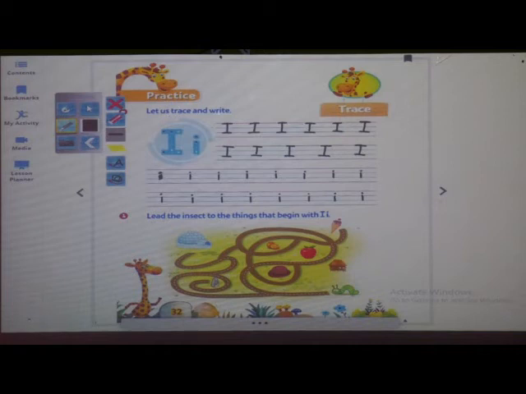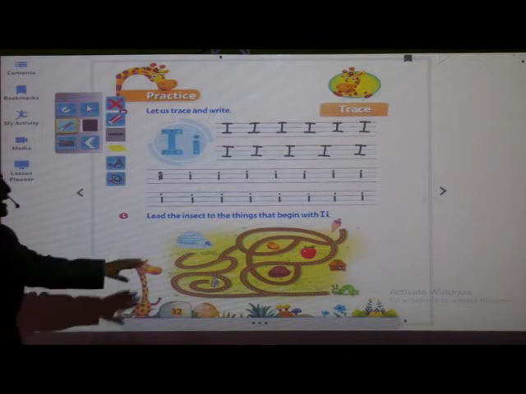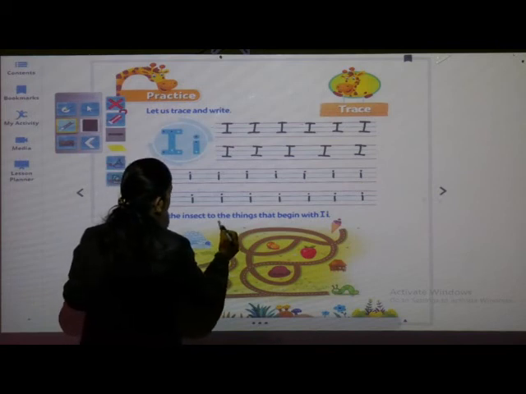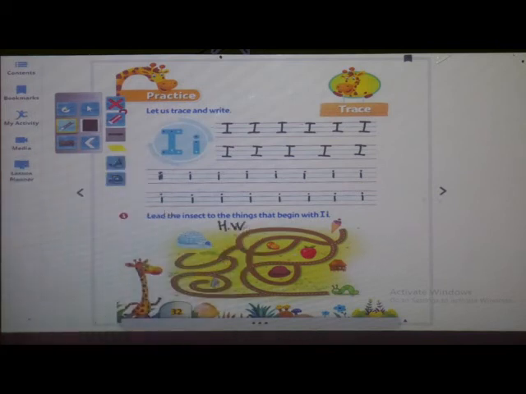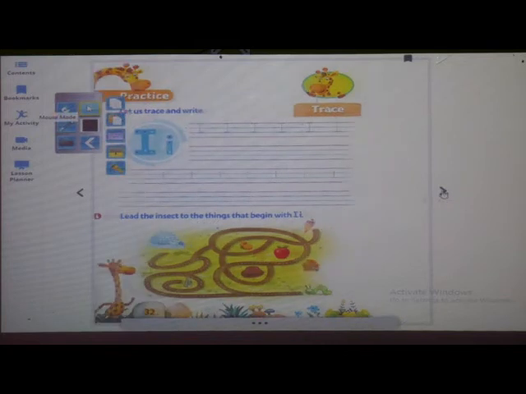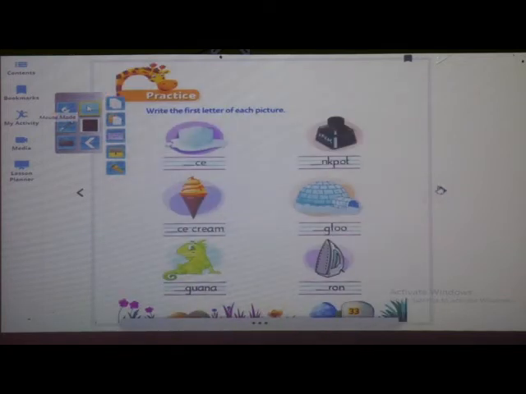Now, here below what is given, lead the insect to the things that begin with I. Okay? So, this you have to solve at home. You write here H.W, homework. Okay children? Understood? Now you have to turn the page. Open the next page, page number 33.